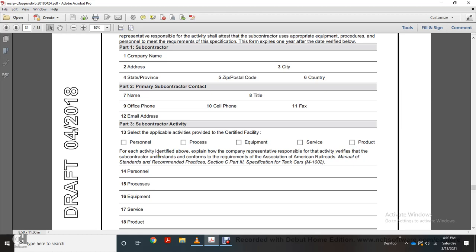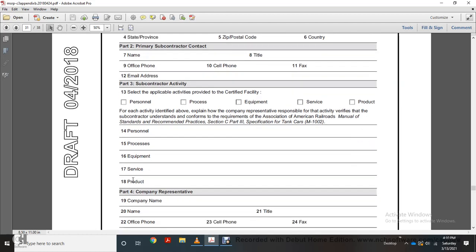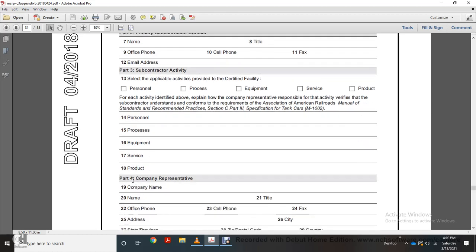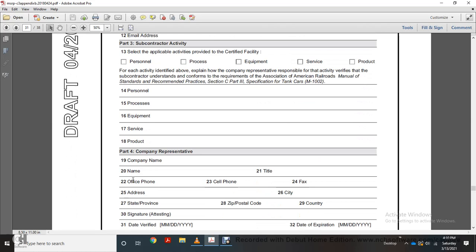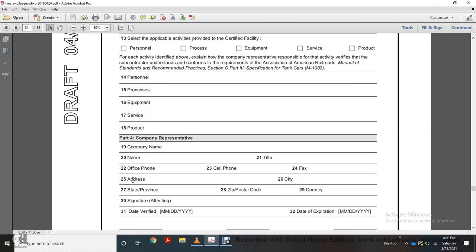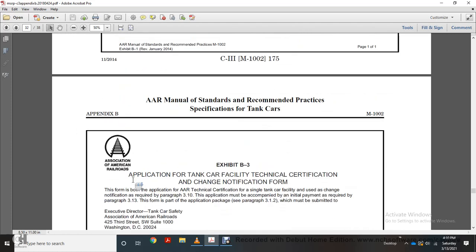Responsible activity verified by the subcontractor: understand the form requirements of the Association of American Railroads manuals, being standards and recommended practice. Section C, Part 3: specification, tank cars M1002, 14 personnel, 15 process, 16 equipment, 17 services, 18 product. Part 4, company representative: company name, office phone, cell phone, title, 24 fax, federal, state, city, province, zip code, country, signature attesting, date verified, date expiration.